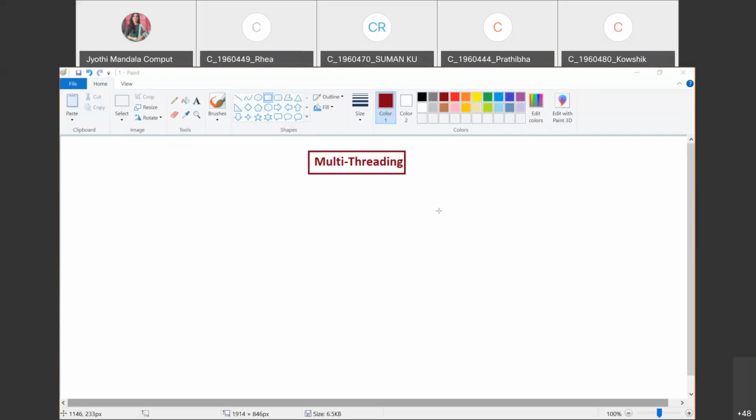Okay. So instead of learning directly about the threading concept, we need to learn some introduction about how the program execution flow will be, what the different ways are, and then we'll see the advantages and disadvantages of those, and then we'll switch to the thread concept, and then we'll learn about multi-thread. Right, all of you? Okay.